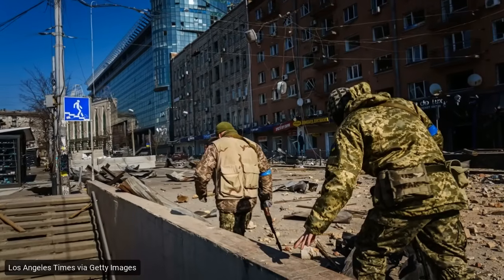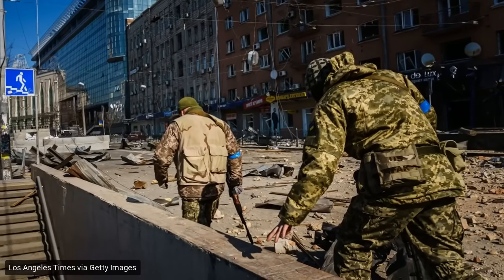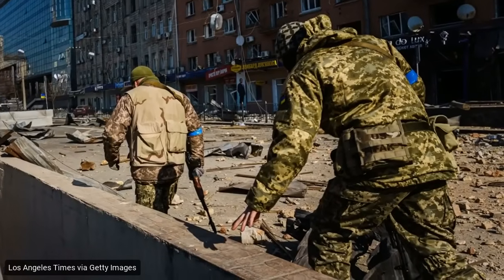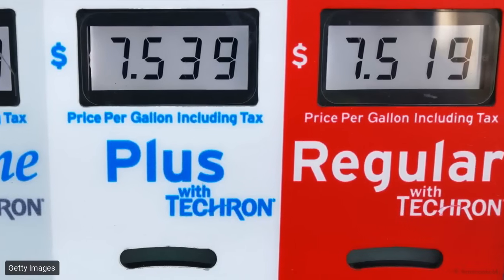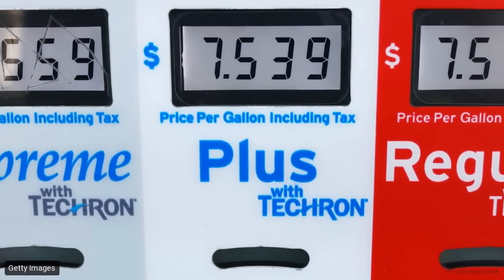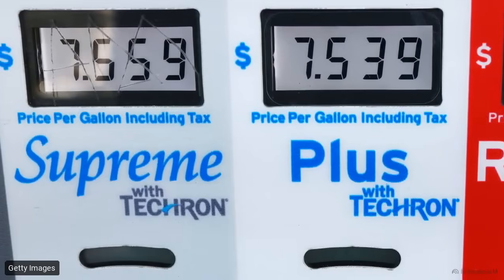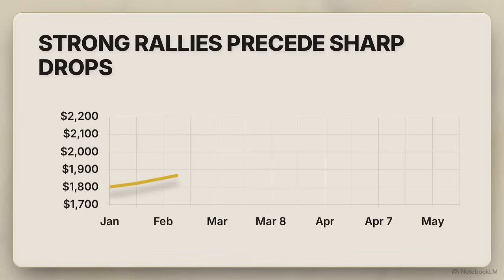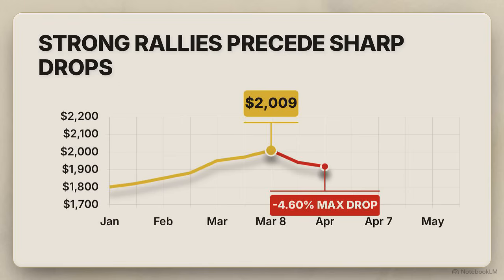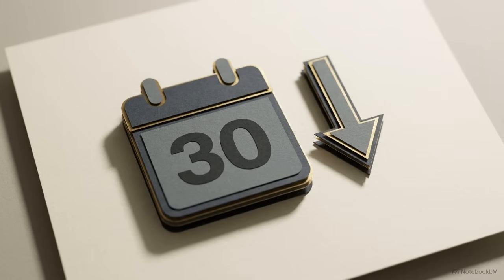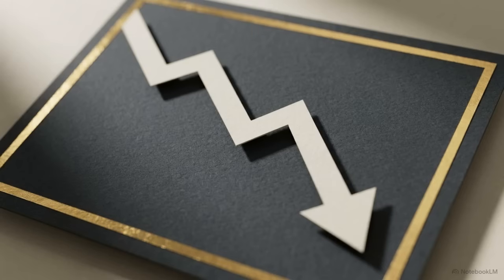March 2022 provided a complex test. Russia invaded Ukraine, and oil hit 14-year highs in an immediate shock of conflict. Domestically, inflation was running at decades-long levels, prompting the Federal Reserve to prepare its most aggressive rate response in years. The market had every possible geopolitical and economic reason to buy. Gold peaked at $2,009. After that selected final peak, the maximum drop within 30 days reached minus 4.60%, closing down 3.83%. Even with these global catalysts, the 30-day window behaved just like the other 10 cases. The rally cooled, following the same trajectory seen in quieter markets.